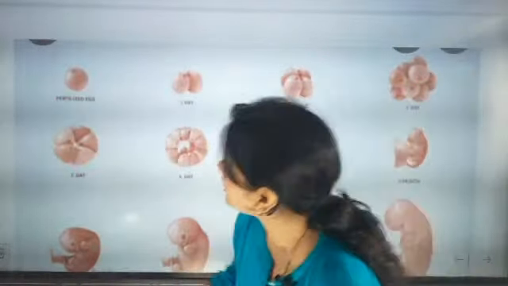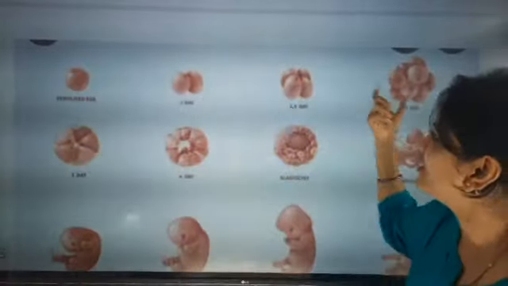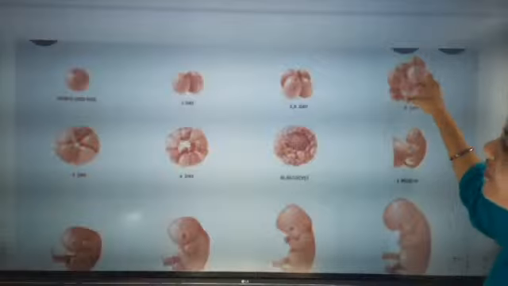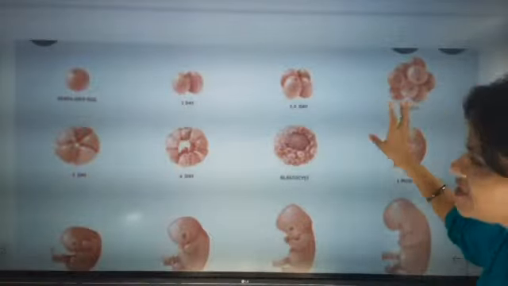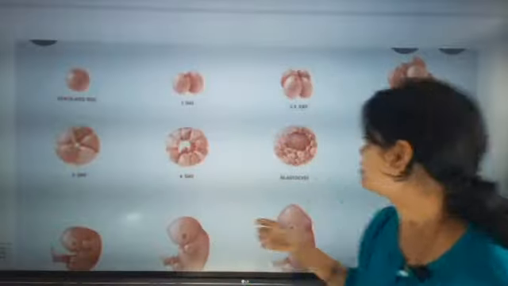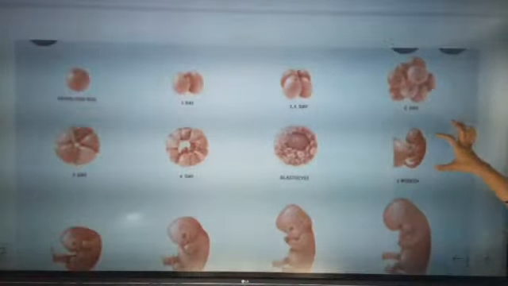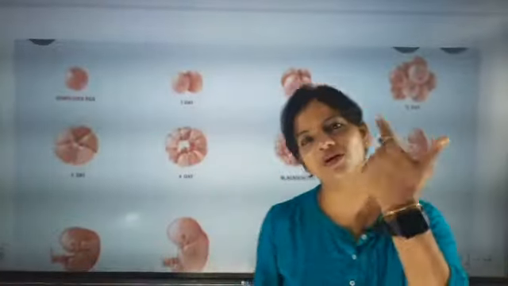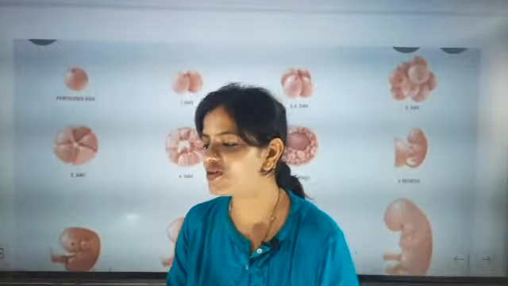Here you will see one zygote, then 1 day, then 2 to 5 days, then the 3rd day, 4th day, and then blastocyst. In 1 month you can see the baby's eyes beginning. But you know what, if in 1 month the mother goes for scanning,